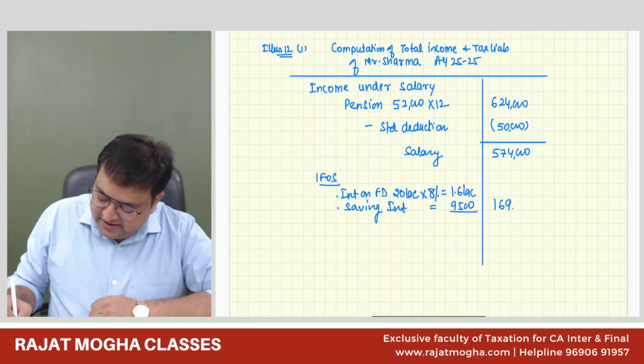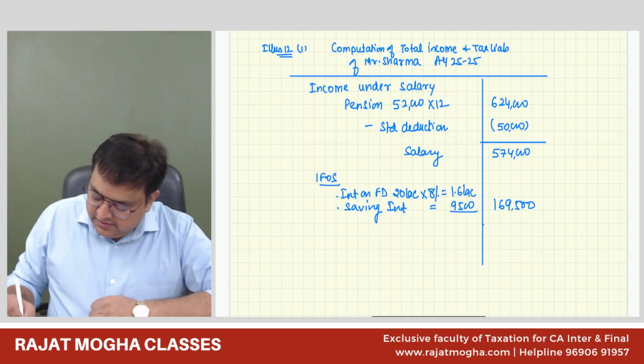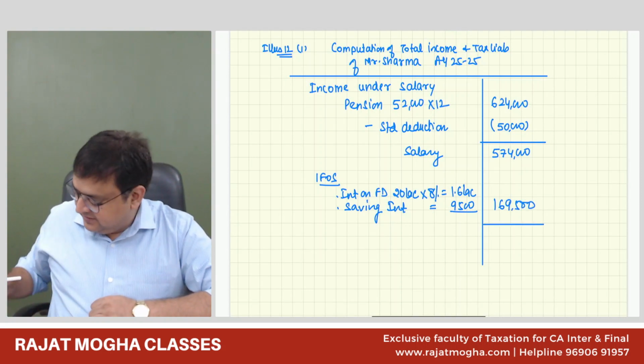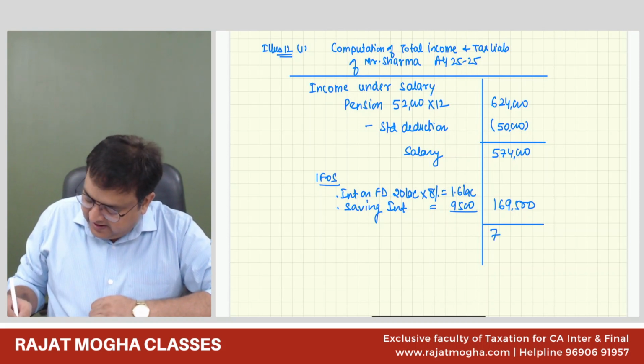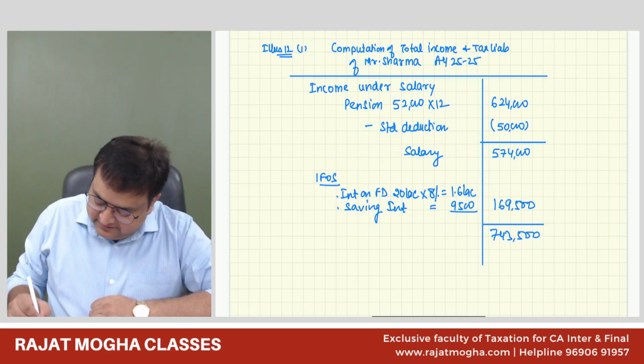So 1,69,500. This is income from other sources. So 7,43,500. This is his GTI.